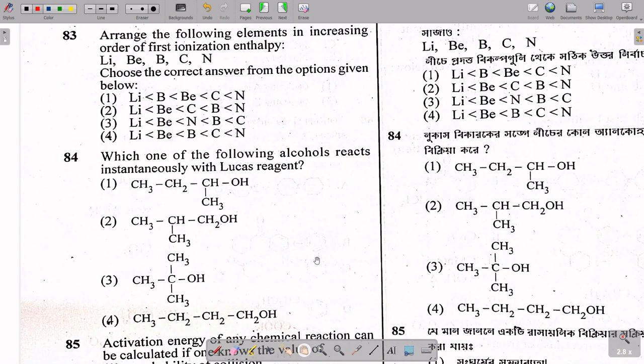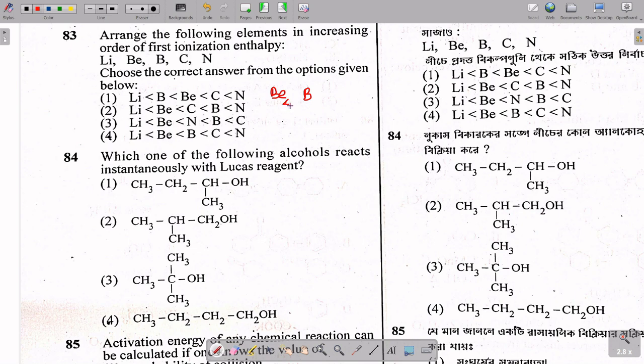Here it is said to arrange the following elements in increasing order of ionization enthalpy. They are arranged in sequence as in the periodic table: lithium, beryllium, boron, carbon and nitrogen. Now if there is a fully filled or half filled configuration, there will be some exception. In case of beryllium and boron, there will be an exception.